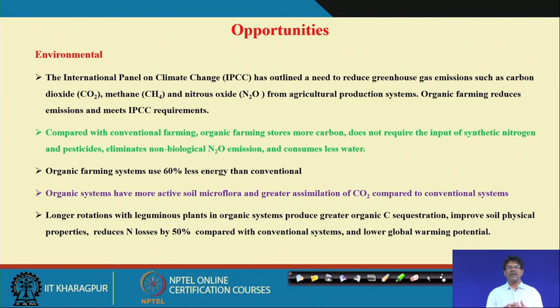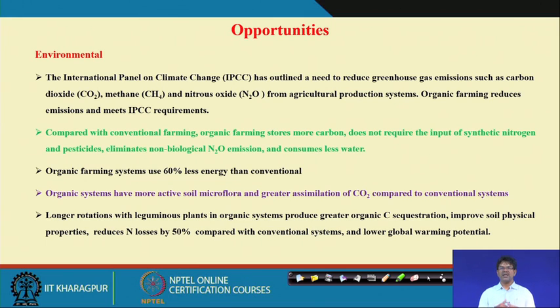has outlined the need to reduce greenhouse gas emissions such as carbon dioxide, methane and nitrous oxide from agricultural production systems. And to do that, organic farming is the right choice, because through organic farming we can minimize the emission of all the greenhouse gases to the atmosphere, as compared to chemical farming. Compared with conventional farming, organic farming stores more carbon.